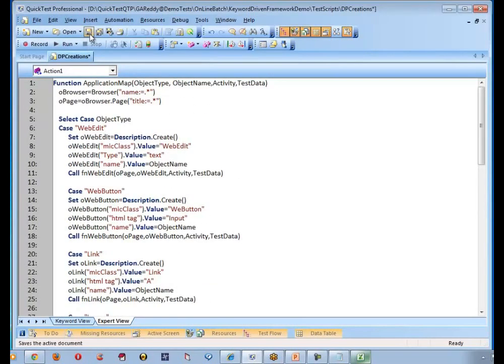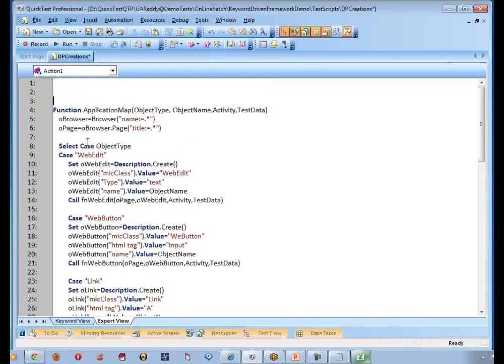Now let me run a sample line of code so that you would understand what is happening. There's a spelling mistake in the mid class. That's what I wanted to say.